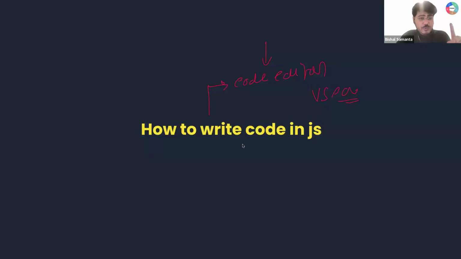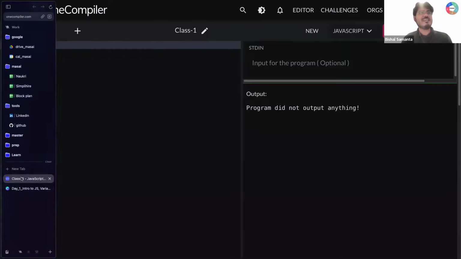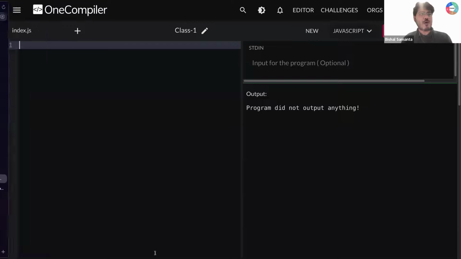So in this course, in this 7 days episode, we'll be using an online compiler. Online compiler, yes or no? So we'll be using some online compiler. I'm going to share this link with all of you. You all can quickly open this compiler on your side as well. So let me share this thing.